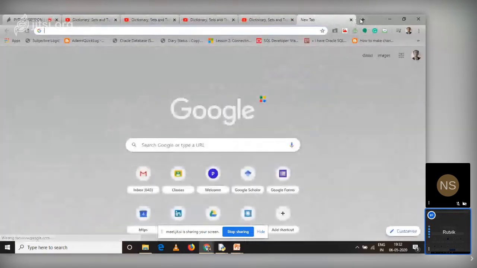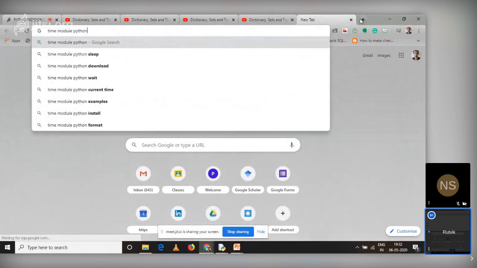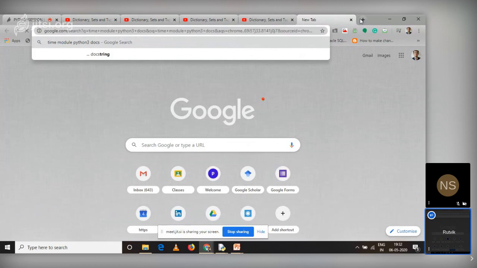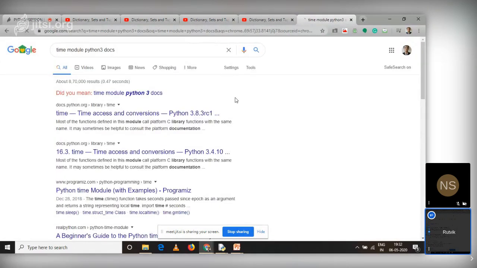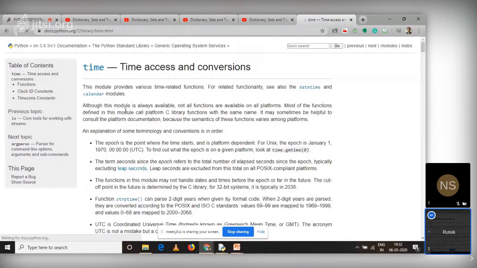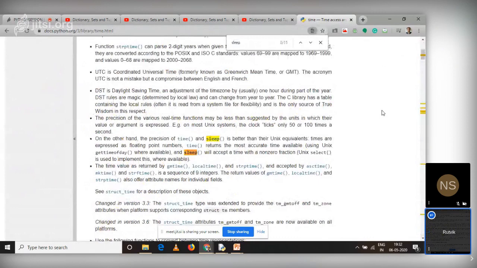The other module was time. So the time module, Python 3 docs. I'm opening the time module, and the function I was looking for was sleep. So there is a sleep function.